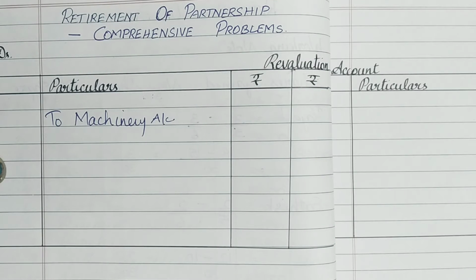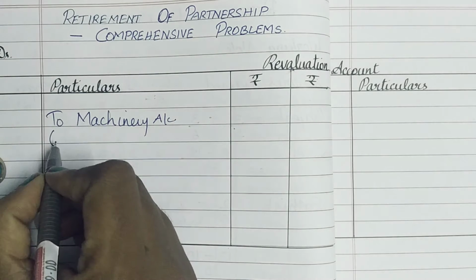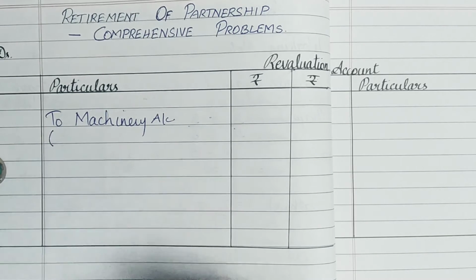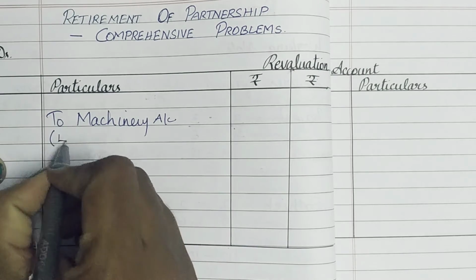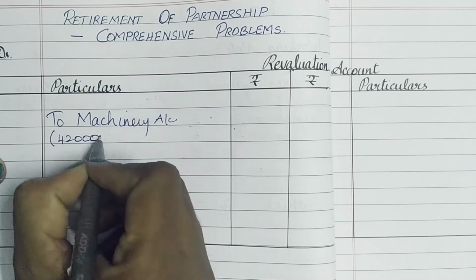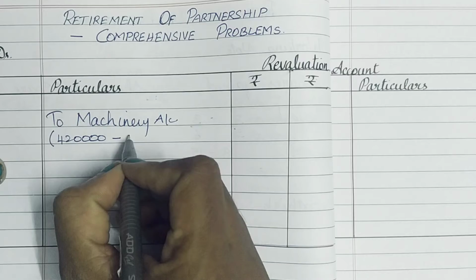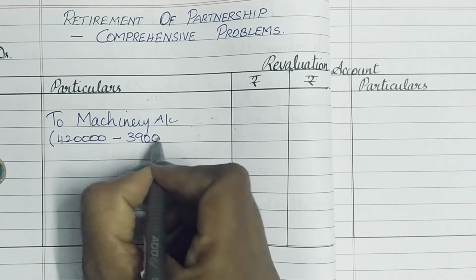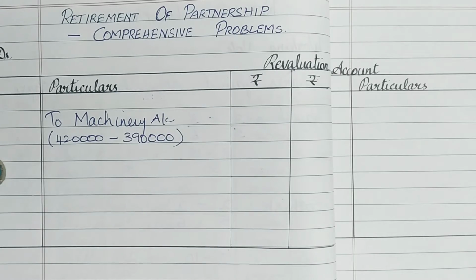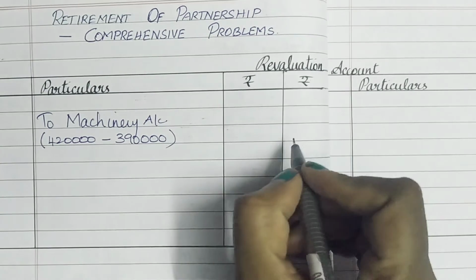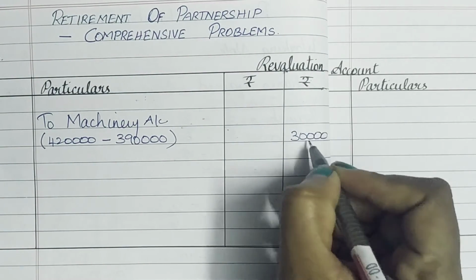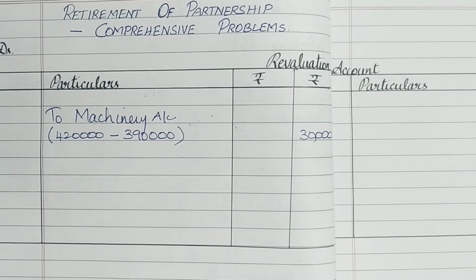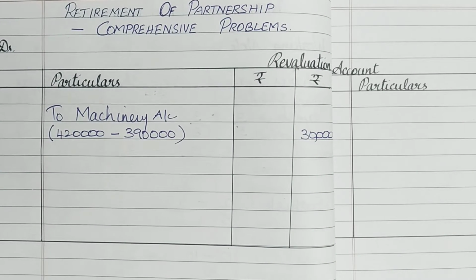We have to find the difference between the increase or decrease in the value of machinery. The old value of the machinery, that is rupees 4,20,000, minus 3,90,000, which is given in the adjustment. When you subtract it, you get a value of 30,000 rupees, which is to be recorded in the outer column. So machinery value has decreased by 30,000 rupees.